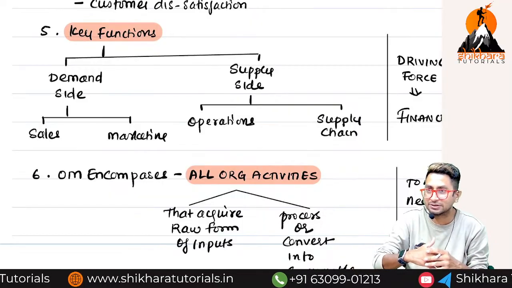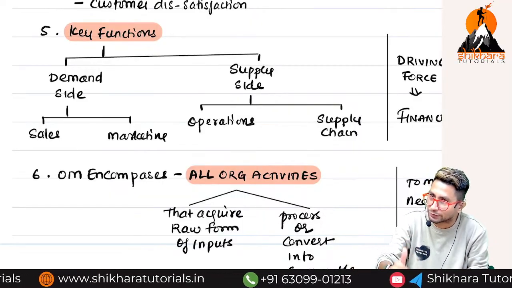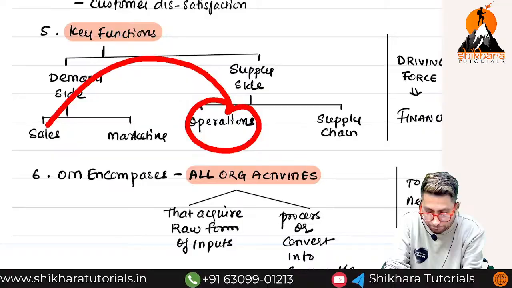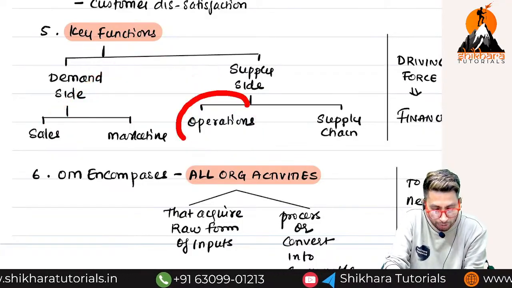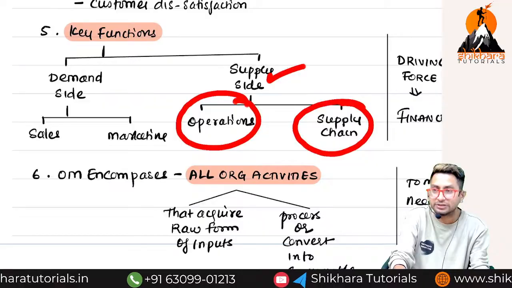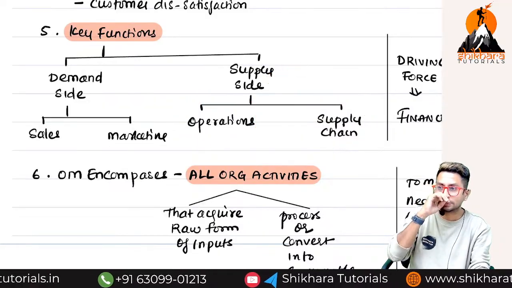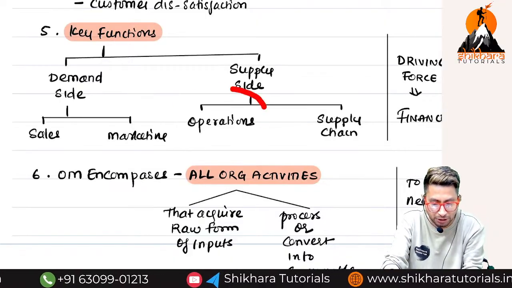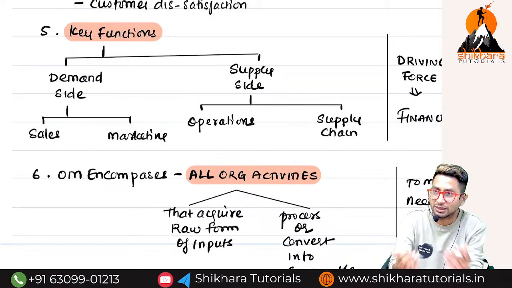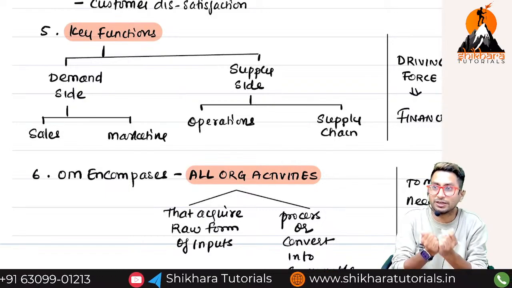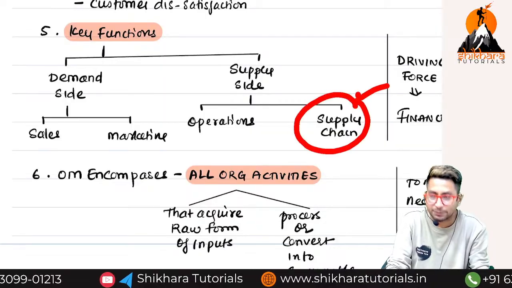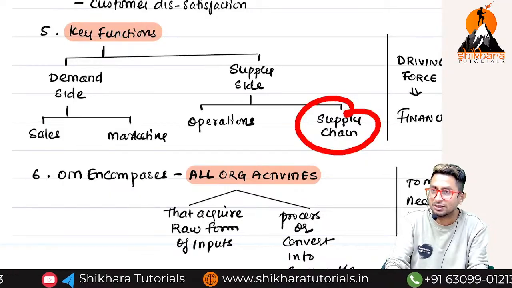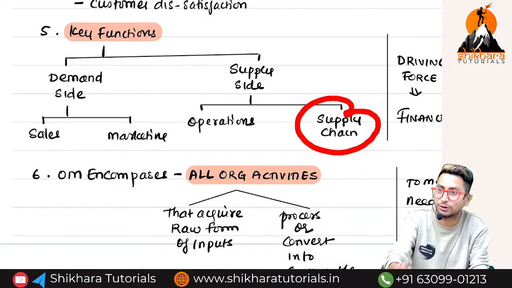I will buy raw materials. After buying the raw materials, I have to convert them into finished goods. Only after converting into finished goods, I can sell it, right? So operations and supply chain come under what? The supply side. Operations means buying raw materials and converting them into finished goods. That is called operations. When do operations start? When I receive raw materials. But receiving raw materials comes under supply chain. Clear? Supply chain will start when I order the raw materials. Supply chain will end when the order is delivered to the customer.